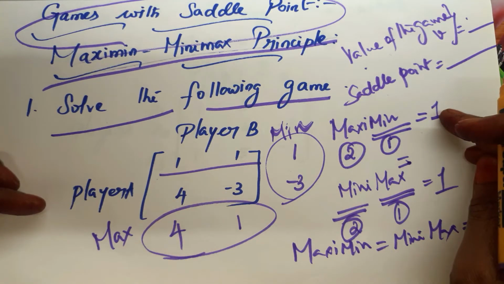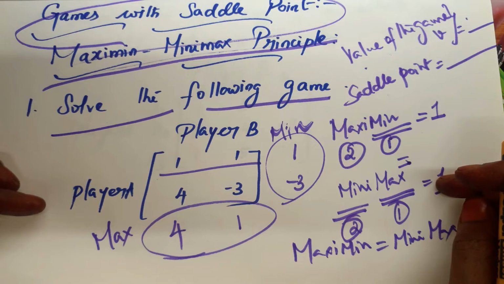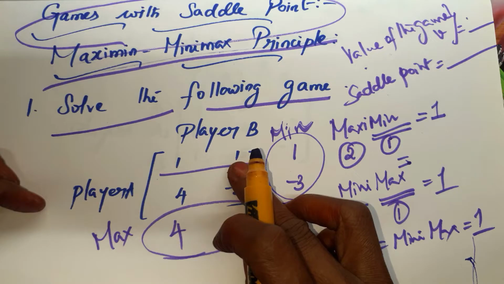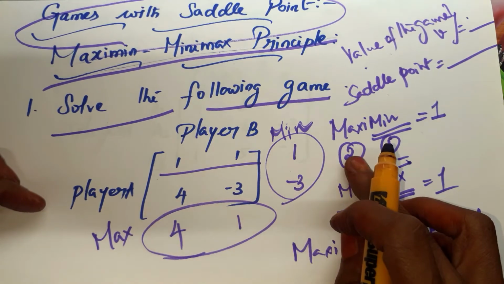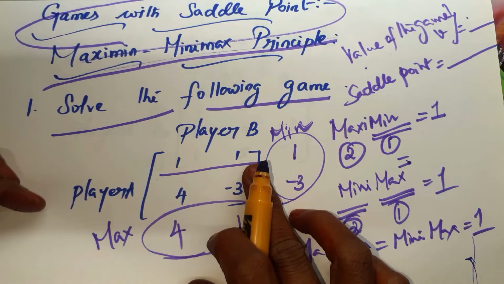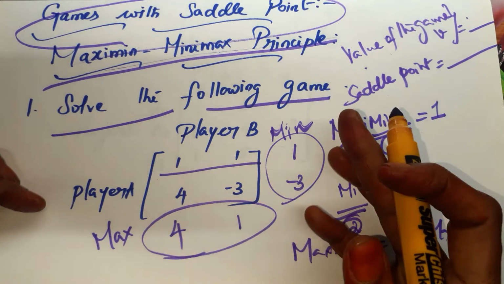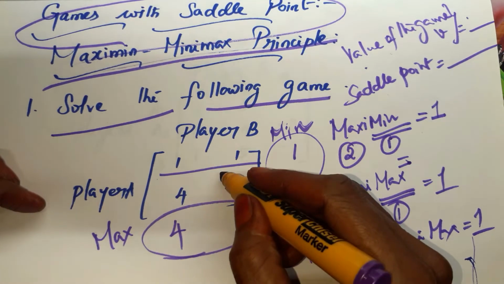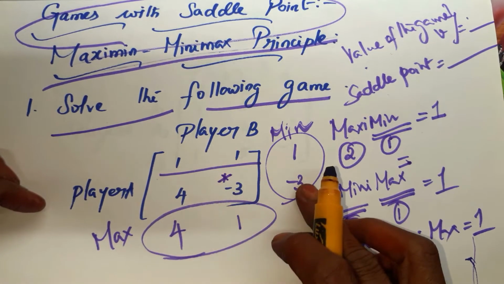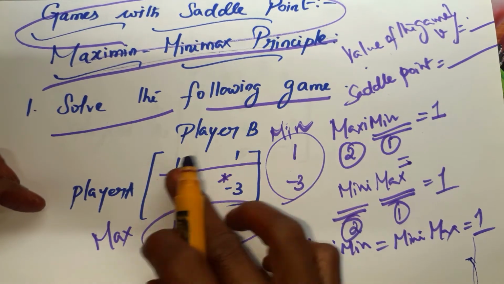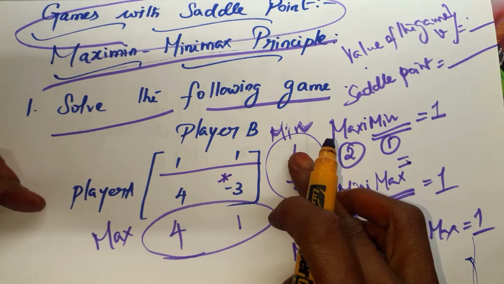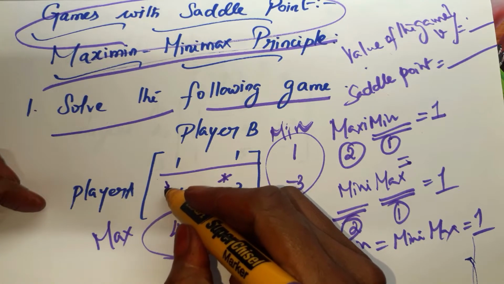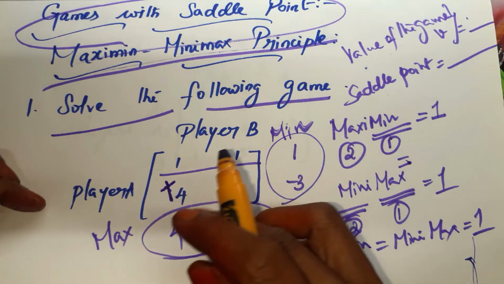For that we got 1, 1, no. In which place it lies we don't know, because we have two 1s. Which one we have taken, that we don't know. So for that I'm going to use marks. For this row we have two 1s, and I can take any one, so I'm not going to mark now. For this row, the minimum is minus 3, so I mark that. And 1, 4, I have taken the 1. Use a different symbol: row wise one symbol and column wise another symbol.